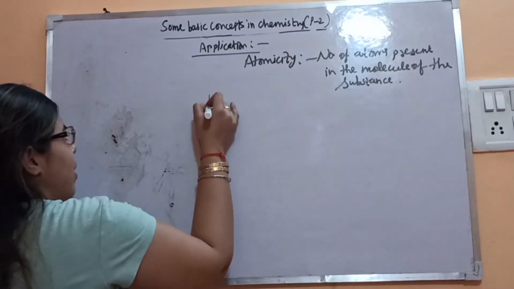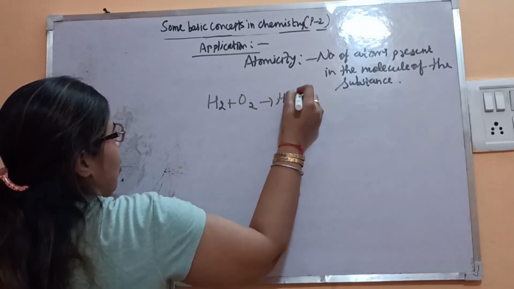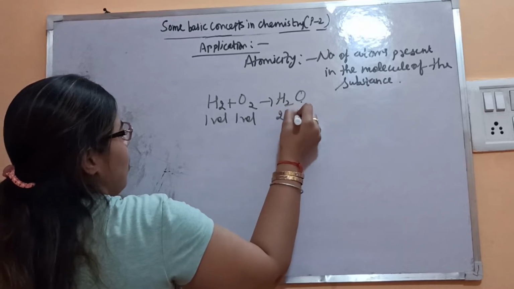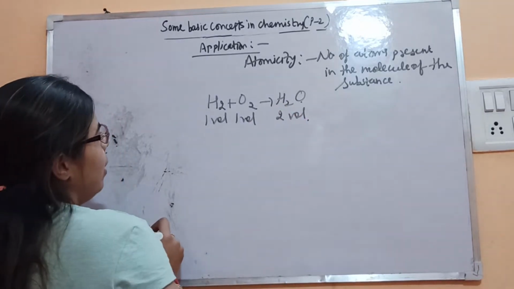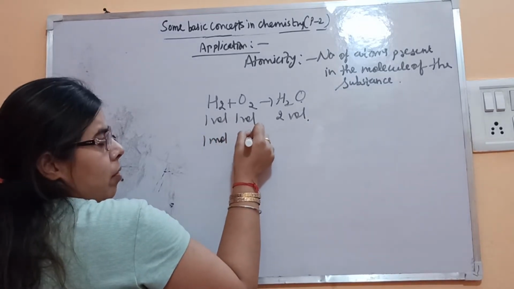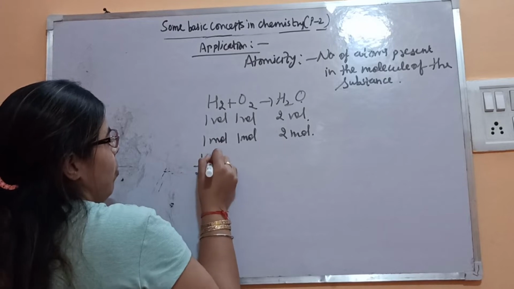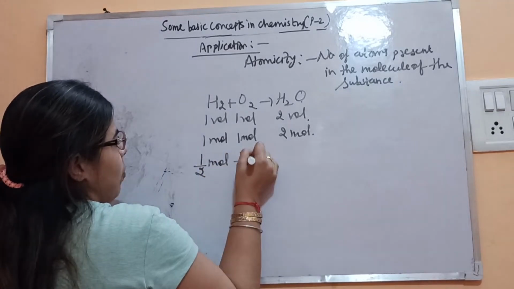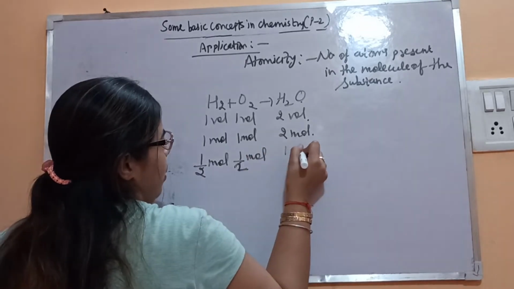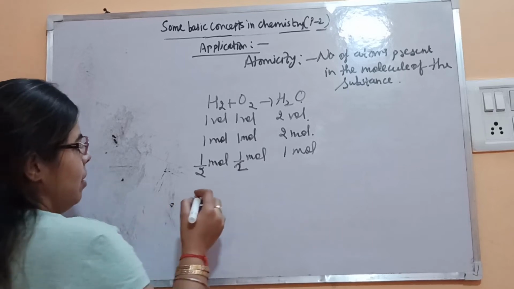If we consider that reaction only, let's say H2 plus O2 now gives water. This is one volume, 2 volumes of water. Then 1 molecule, 2 molecule. Then half molecule, 1 molecule.